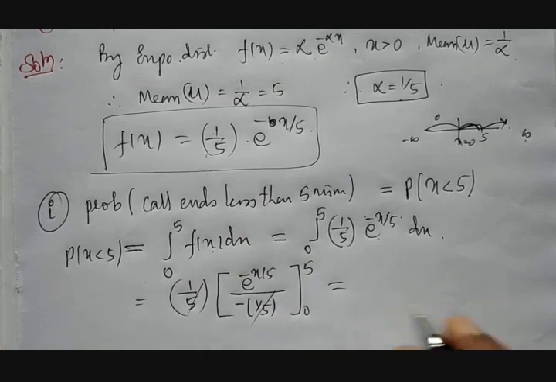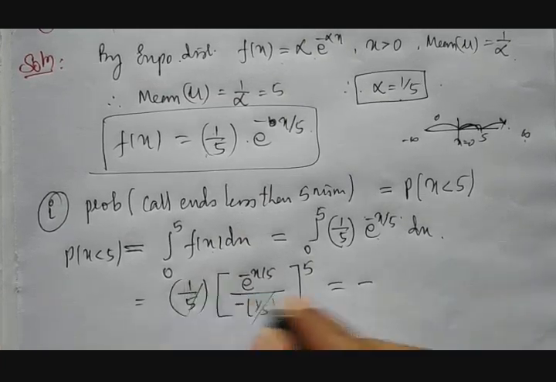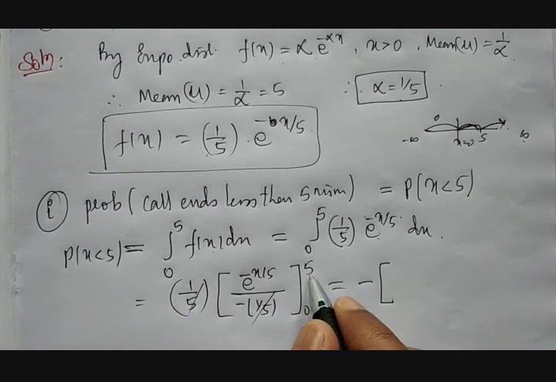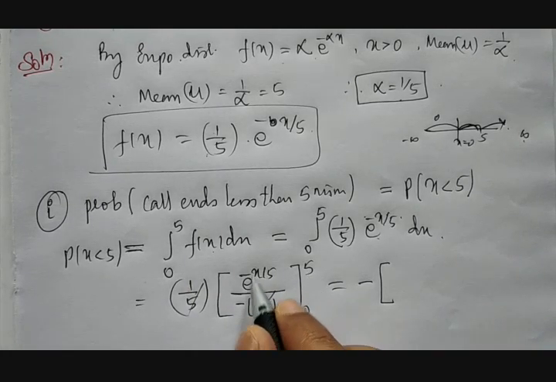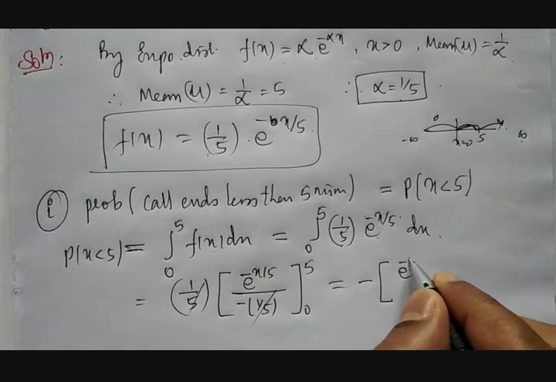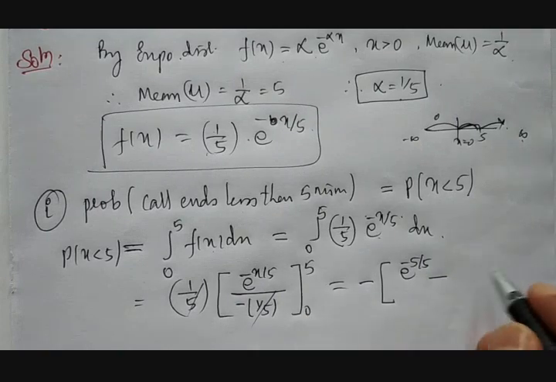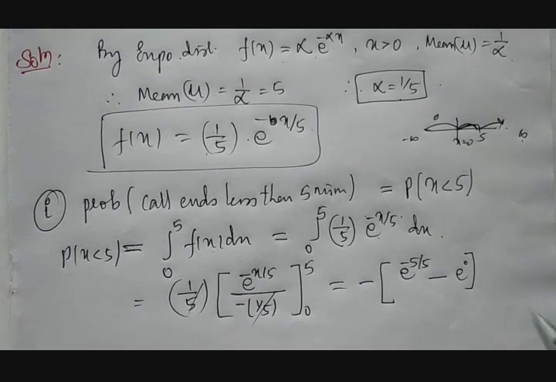So this gets cancelled. Therefore, take the minus out. Then substitute the upper and lower limits. If you put the upper limit in place of x, then it becomes e raised to minus 5 divided by 5, minus, if you put x equal to 0, then it becomes e raised to 0.